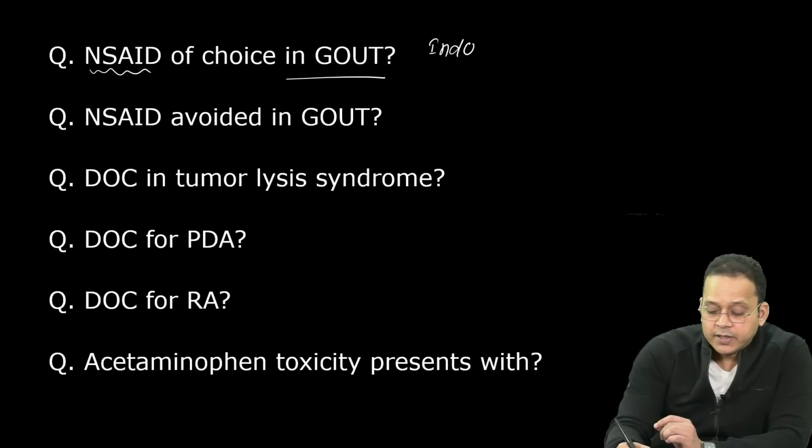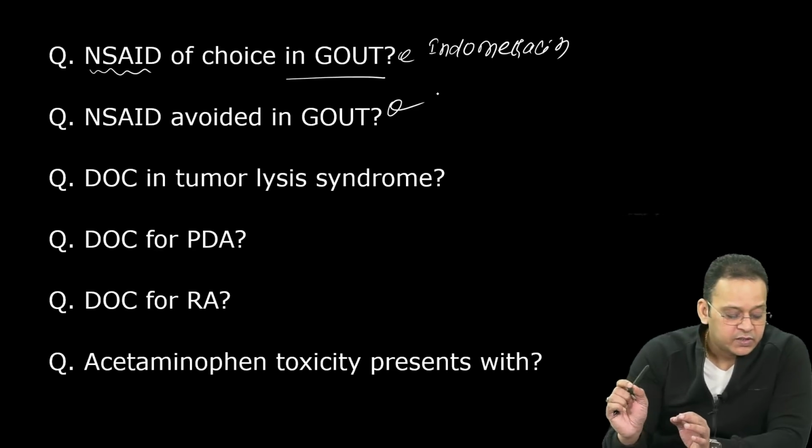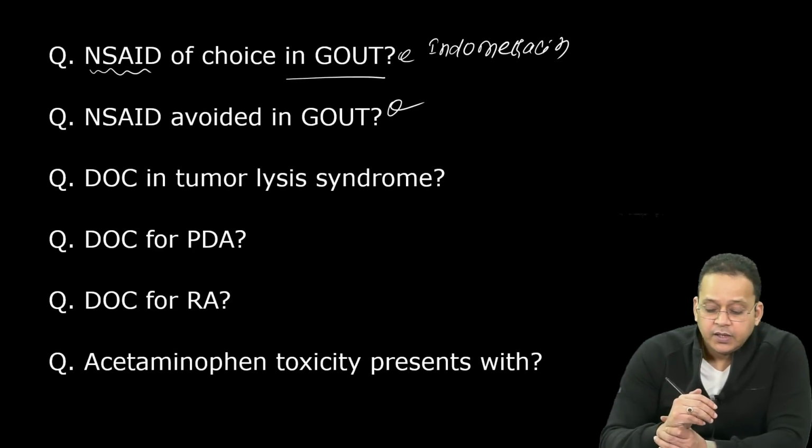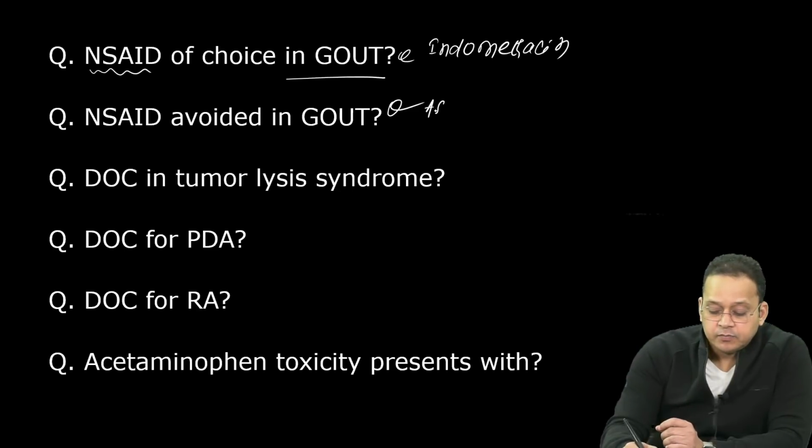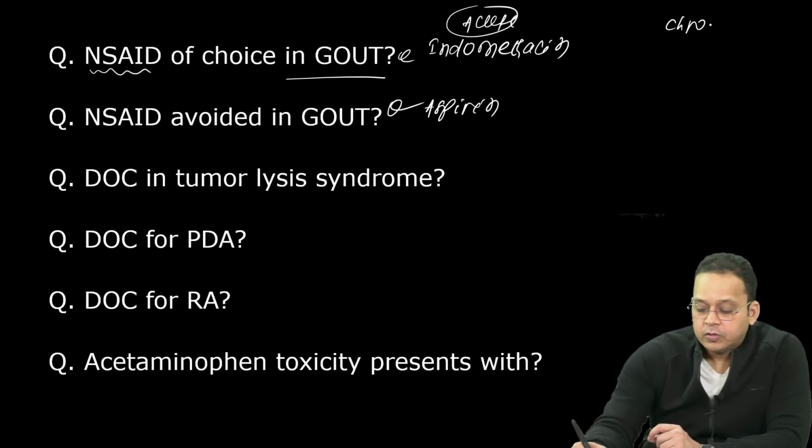Indomethacin, excellent. Which antacid is avoided in gout? Antacid of choice is indomethacin. Which antacid is avoided in gout? Very good, aspirin. It is avoided in gout. So remember, indomethacin is the drug of choice in acute gout. In chronic gout, drug of choice is allopurinol.